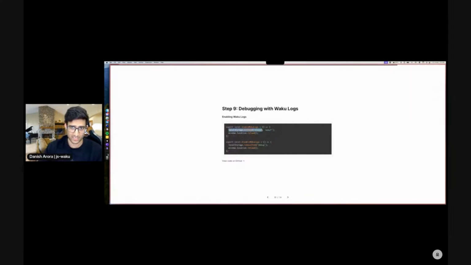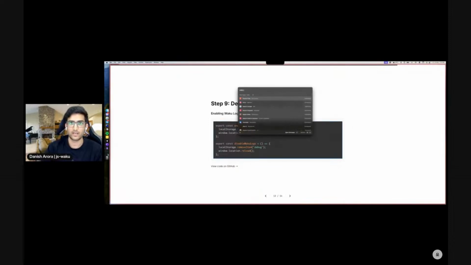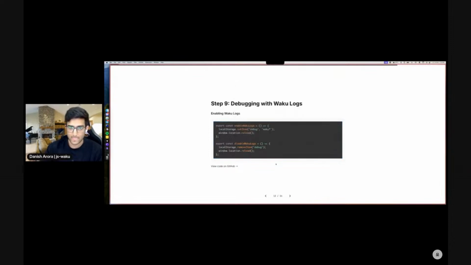And all it does is set a key value in the local storage. We use debug and then just waku star. So we're essentially printing all Waku-related logs, and these are segregated with info and error. So feel free to do something like waku star info and then star so that you only capture info-based logs, or similarly for error, we can do that.